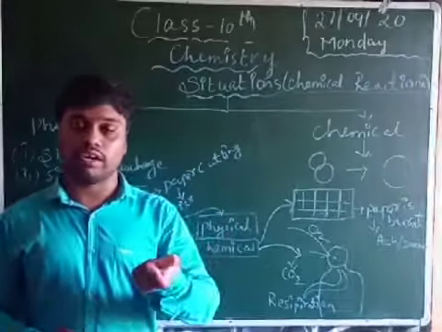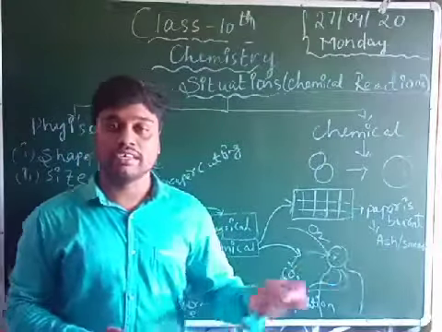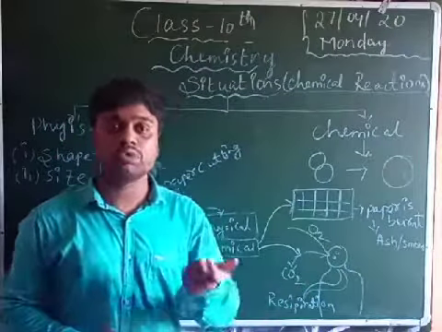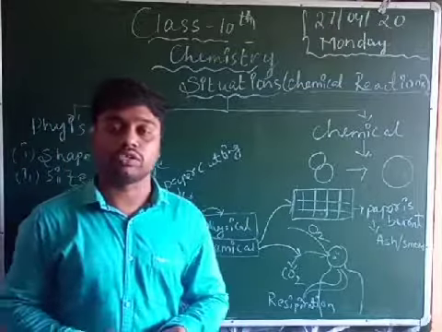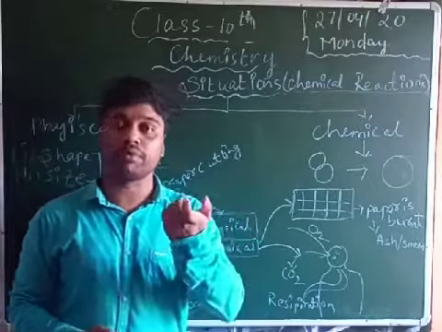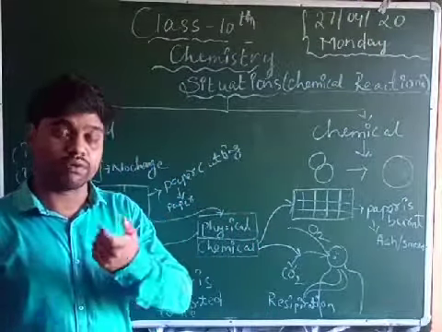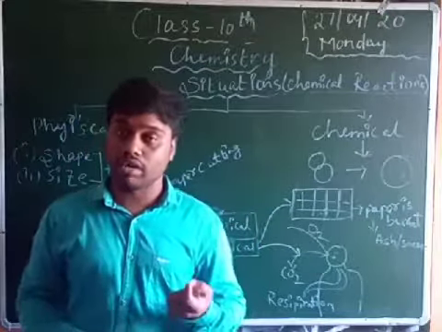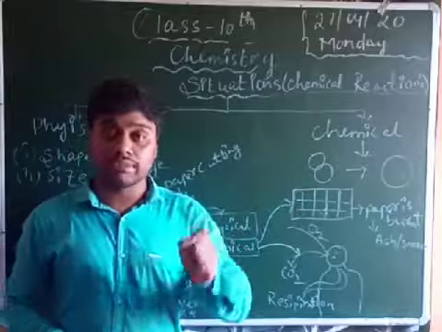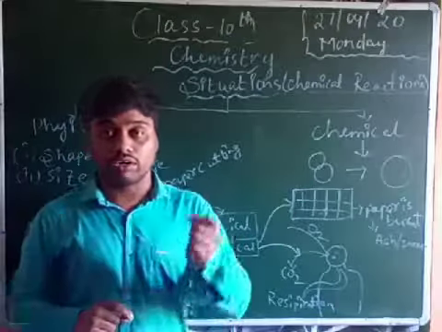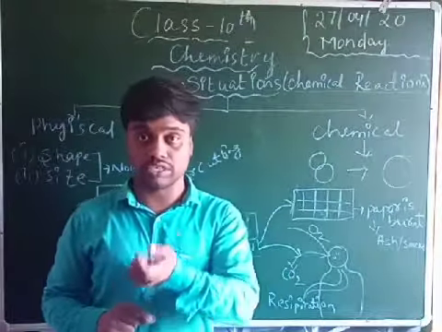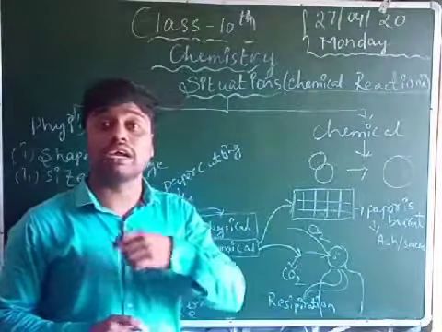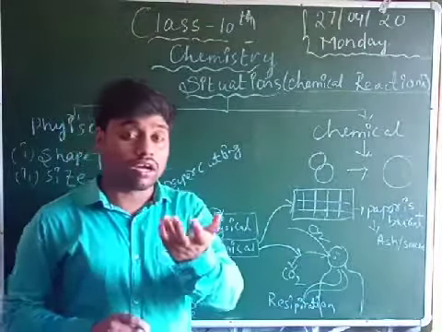Already you have read this in previous classes, in ninth class and eighth class too. Chemical means intermixing to form a newly made product. Intermixing of one, two or three substances, but the intermixing gives a new product. This chemical reaction can involve two reactants, two items, and the reaction gives one new product.